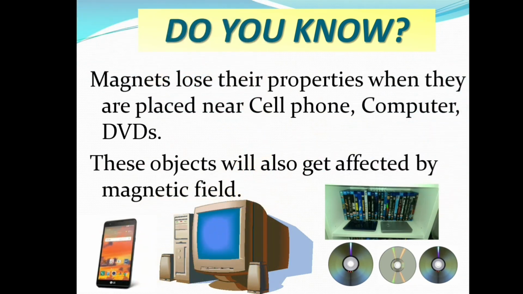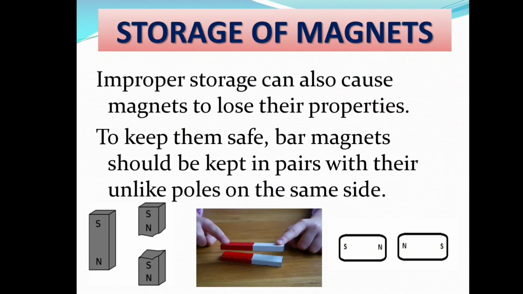Do you know? Magnets lose their properties when they are placed near cell phone, computer and DVDs. These objects will also get affected by magnetic field. So even the magnets, when they are placed near a cell phone, computer or DVDs, they will lose their properties. It is because these objects will also get affected by magnetic fields.